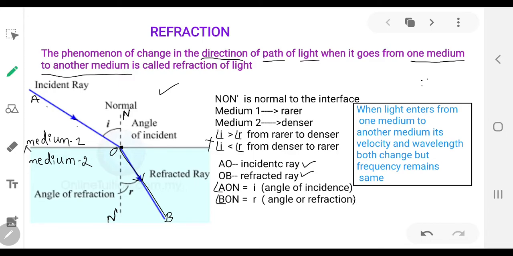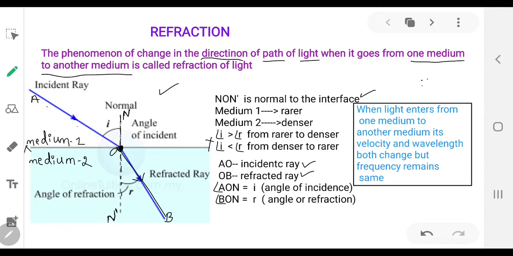Now with what angle is the ray incident? To measure that, first you have to draw the normal to the surface or normal to the interface. How has the normal to be drawn? It is always perpendicular to the surface and it has to be drawn at the point of incidence. Now which is the point of incidence? O is the point of incidence. At point O, you have to draw a normal to the surface, which is nothing but NON dash. NON dash is normal to the surface.